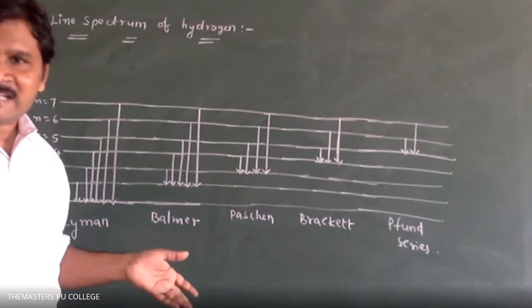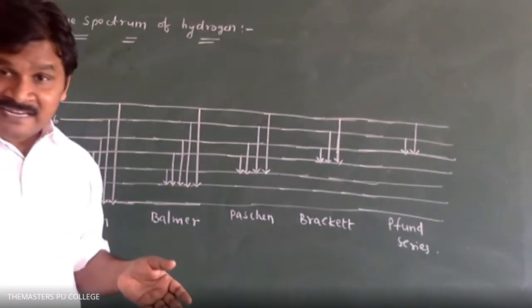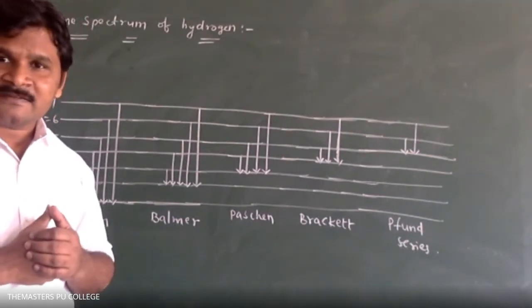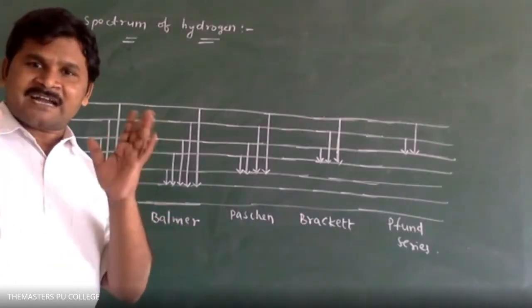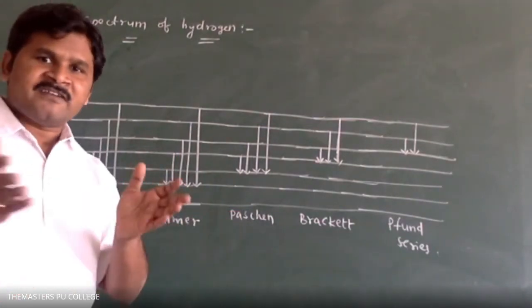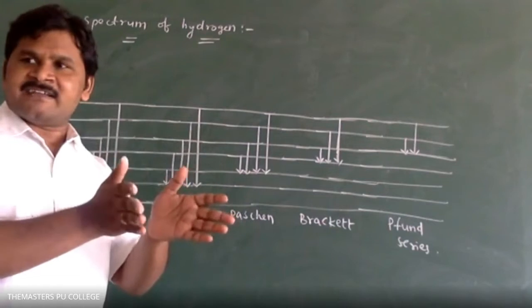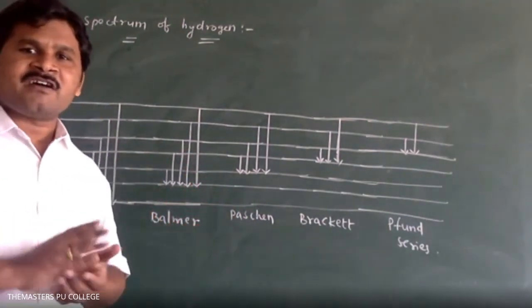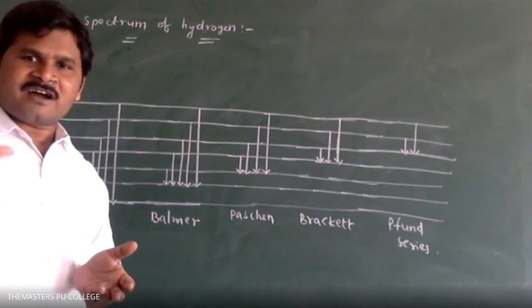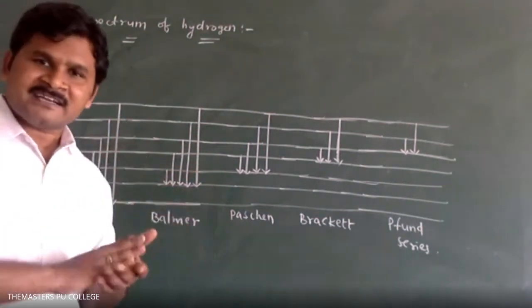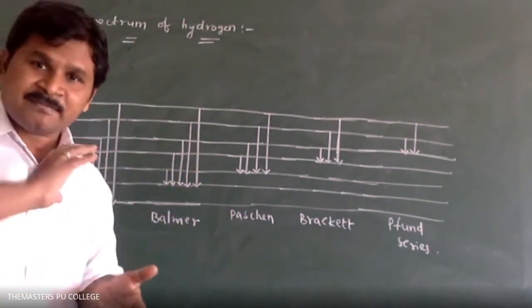That I told in Planck's quantum theory. What is Planck's quantum theory? I told energy is radiated or absorbed discontinuously, not continuously. For that, I told you an example also. Hot water does not come to 10 degrees centigrade at a time. It will first come to 90 degrees, next to 80 degrees, 60, and so on. Different steps are involved. Similarly, while you are heating water to 100 degrees centigrade, it does not reach the maximum temperature at a time. Step by step it will take place.